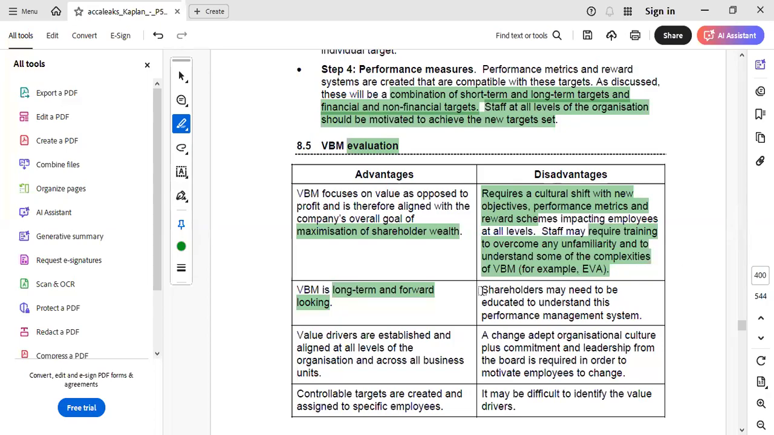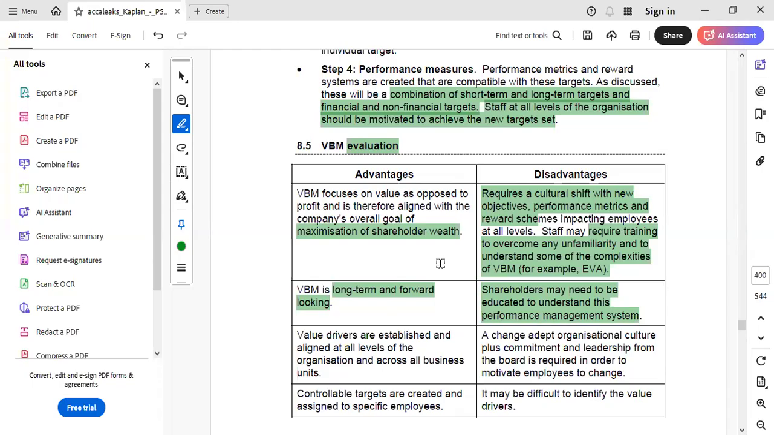Second, it is also true that shareholders may need to be educated to understand this VBM technique. Though we are stating that VBM mainly focuses on the maximization of shareholders' wealth, on the other hand, it is also true that shareholders may not have appropriate knowledge in this area, and for that, they too would have to be educated so that they are able to understand what VBM is and how the implementation of VBM will prove to be beneficial for them.